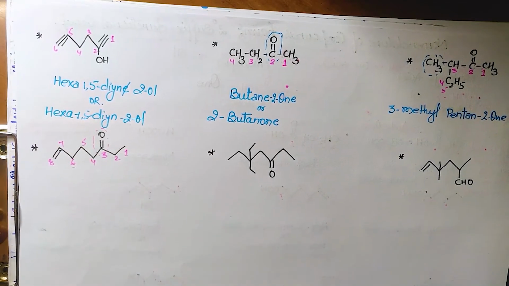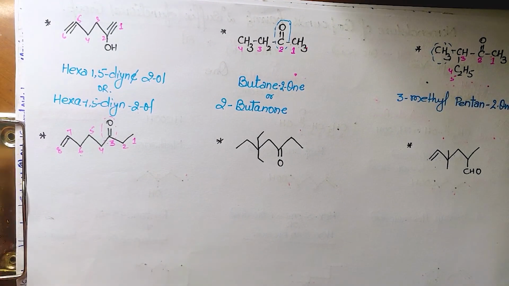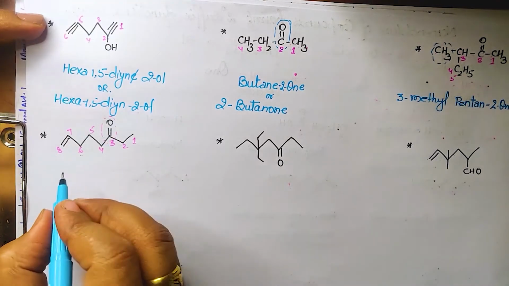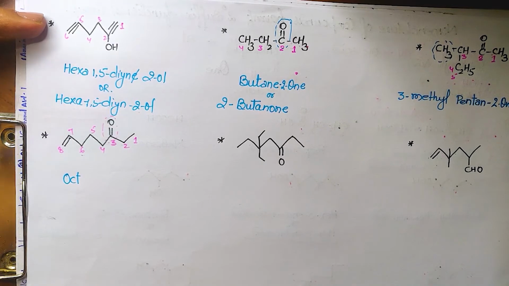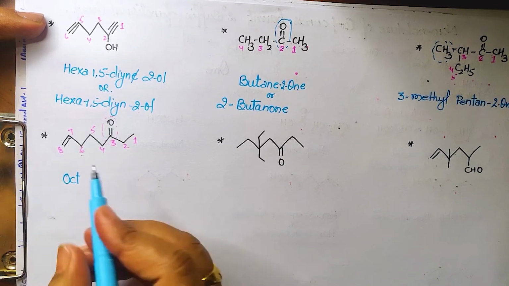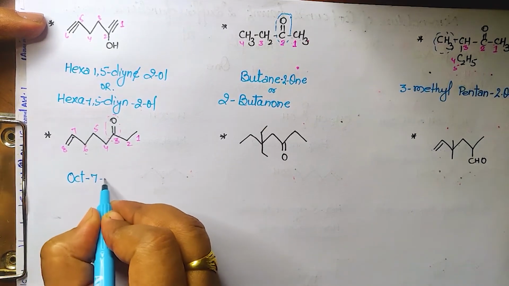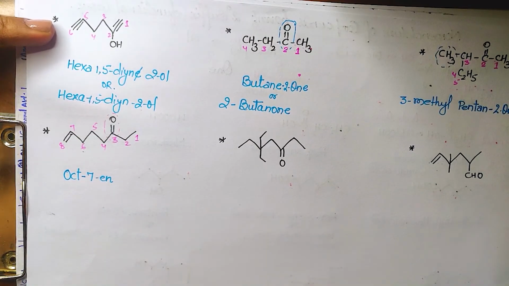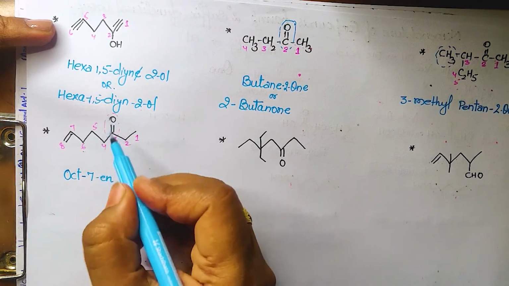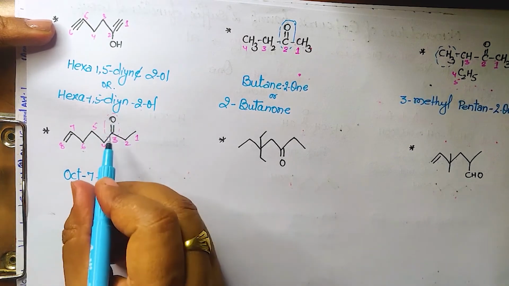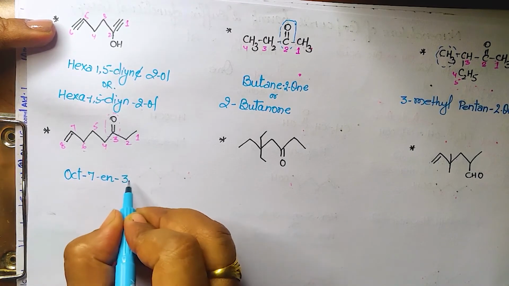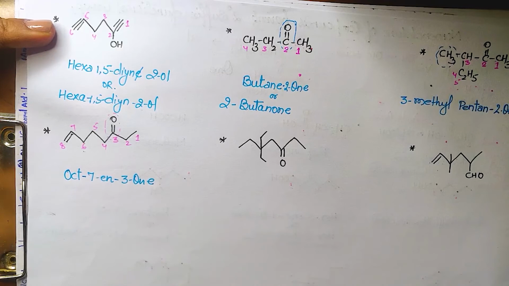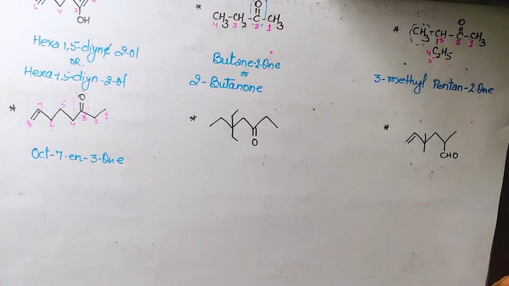Any issue? No. Okay, there is no branch. So start with the root word. Root word 8 carbon, so oct, and there is a double bond now, so we have to write the primary suffix as ene. At which position? 7. So we will write oct-7-ene. I'm going to remove e because I know that it is a vowel, starting with the vowel. And at which position is this double bond O? Ketone is there, 3rd position, so we'll write 3-one. I hope it is clear.